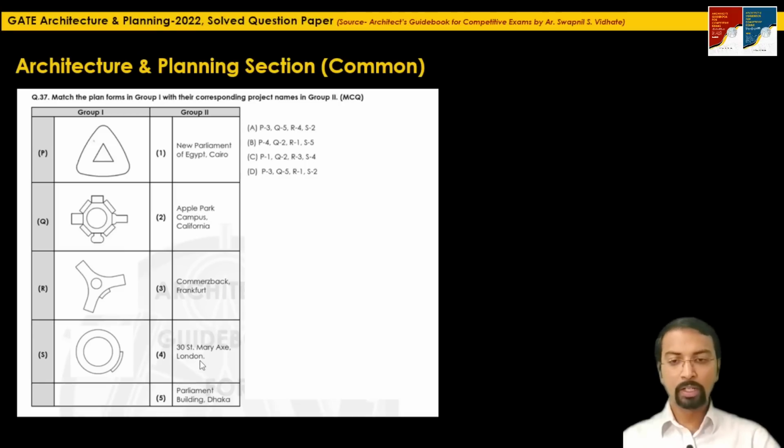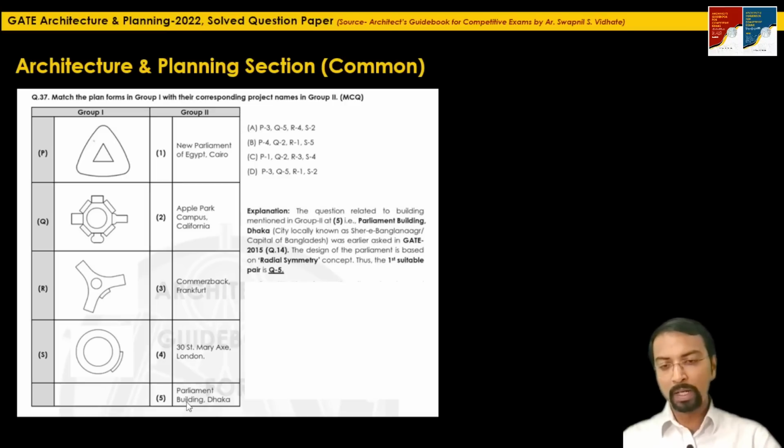The question related to this building has been asked recently in 2021. Parliament Building, Dhaka. The question related to this particular building, mentioned at 5 in group 2, was asked earlier in 2015, where they asked to match this building with the respective architect.